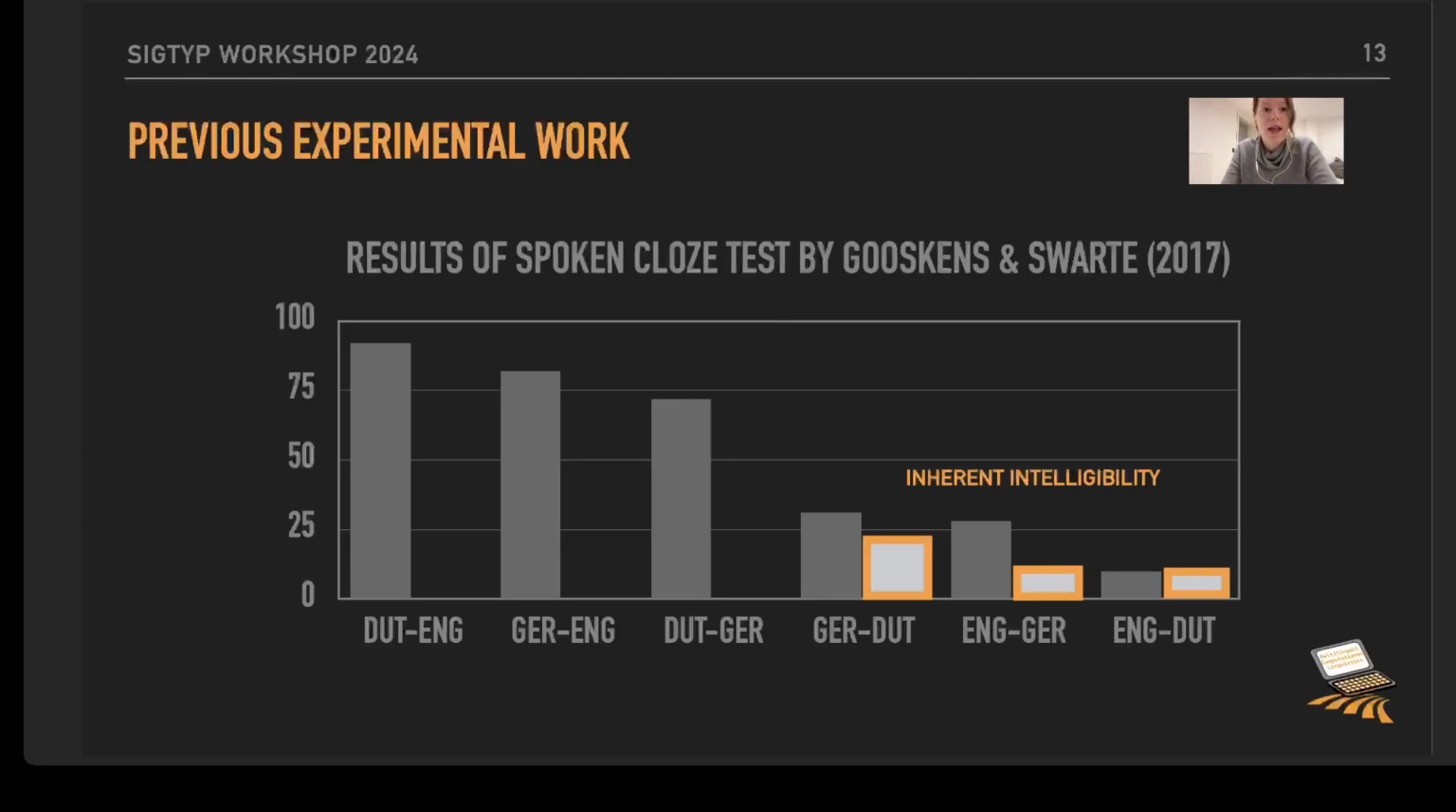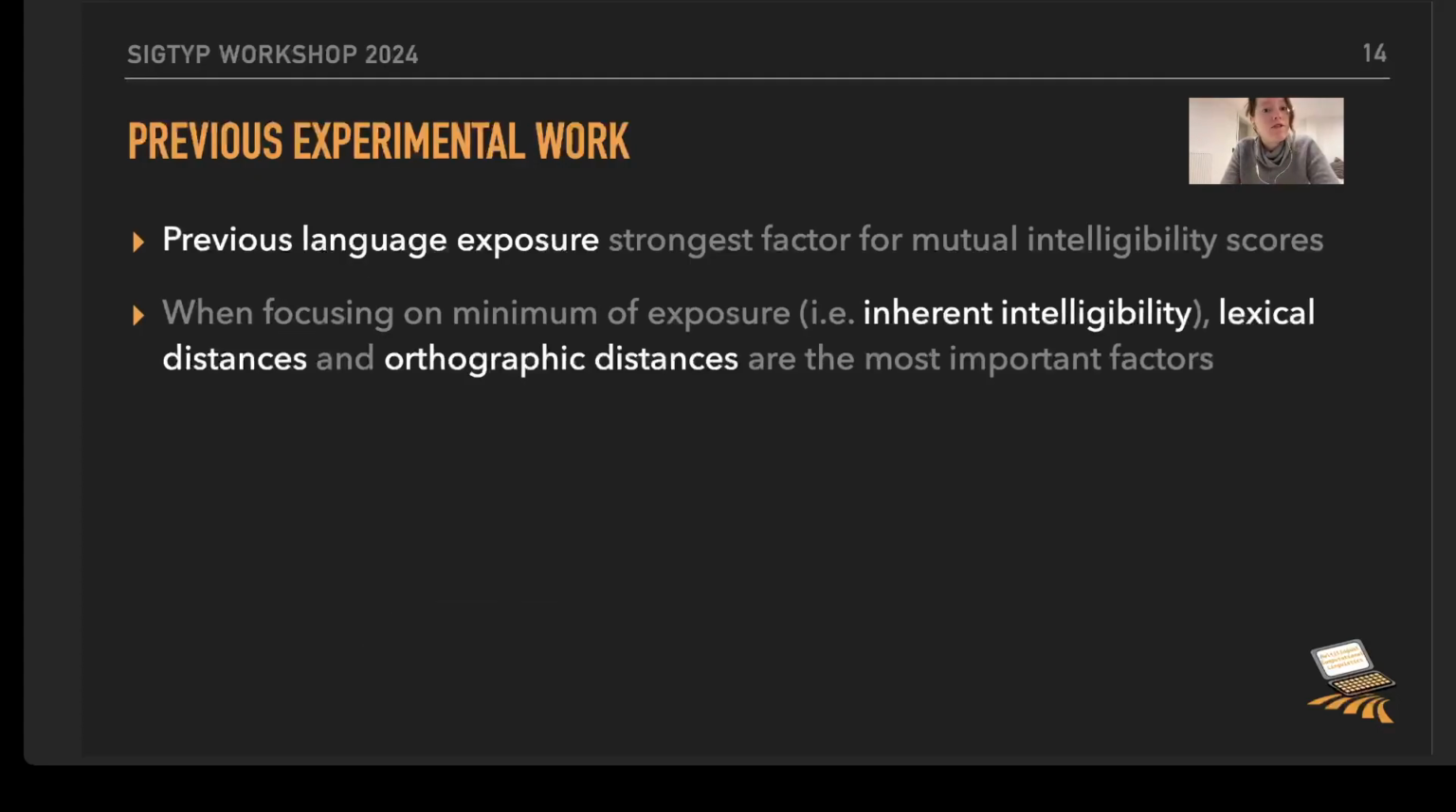Now, previous language exposure is the strongest factor for mutual intelligibility scores, especially if we have a look at the previous data. When focusing on the minimum of exposure, so the inherent intelligibility, then things like lexical distances, the amount of cognates, and the orthographic distances, measured usually in Levenshtein distance, are the most important factors for the scores that we saw previously.